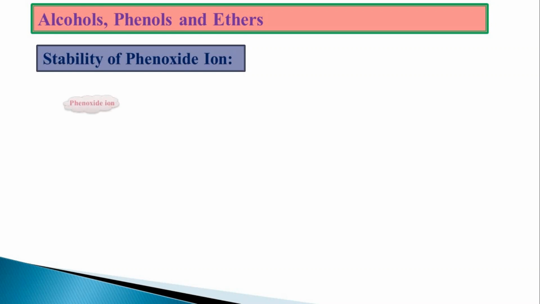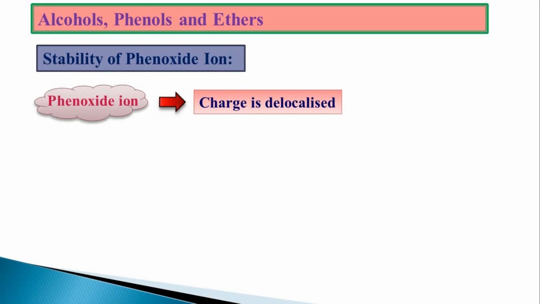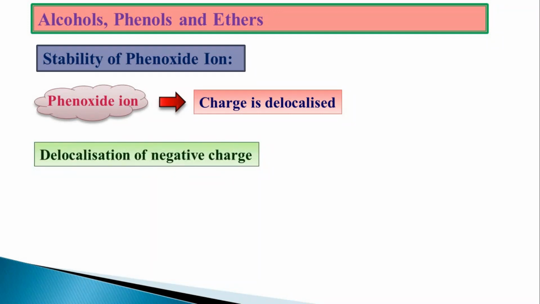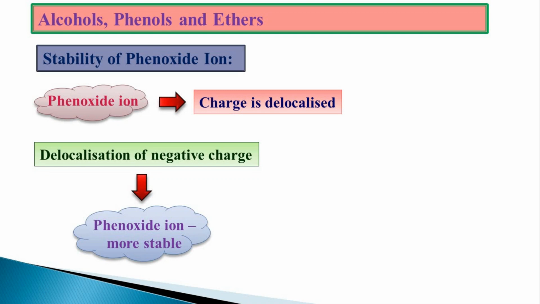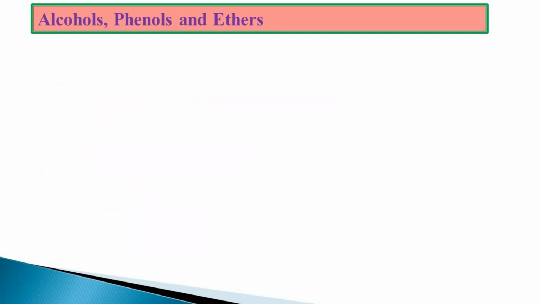The second one is stability of the phenoxide ion. The phenoxide ion, which is carrying the negative charge, the charge is going to get delocalized. In the case of phenol, the electrons were delocalized, but in the phenoxide ion, the charge is getting delocalized. The delocalization of the negative charge will give different types of resonating structures which will stabilize the phenoxide ion. How, we will see here.